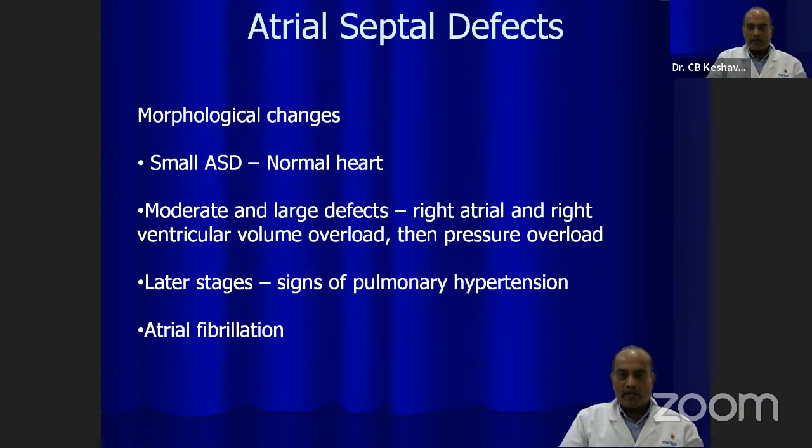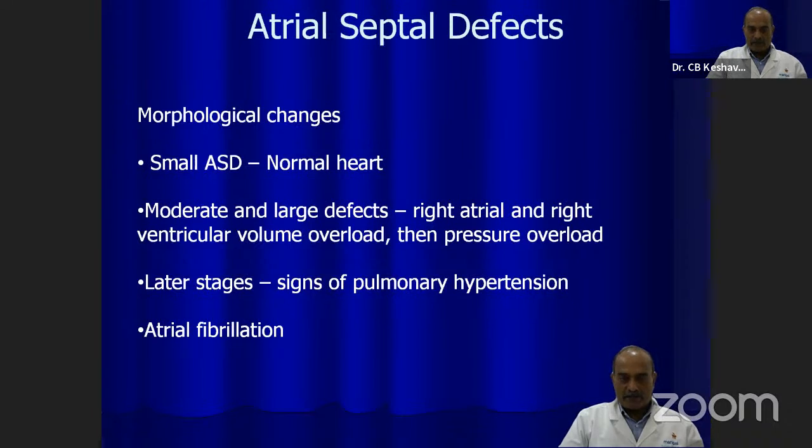Small ASD, the heart is normal. There is no structural abnormality as such apart from the hole in the heart. There is no atrial enlargement, no ventricular enlargement, no change in the pressures. Usually the shunt is less than 1:1.5. That is, the pulmonary to systemic blood flow ratio is 1:1.5 or less.